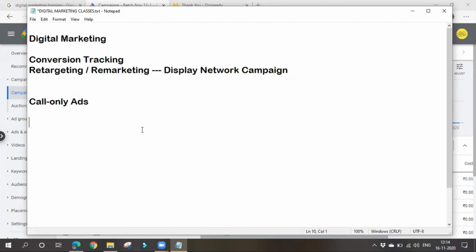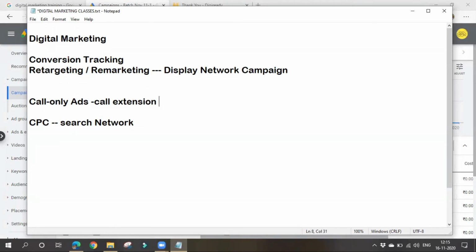Here the bidding strategy will be CPC, cost per click only. Why? Because they are displayed on the search network only. You'll see such ads on the search network only, and there itself we can create these call only ads. In simple terms, we can say it as call extension also, guys. We can create a separate ad, or else we can simply go for an ad extension. It's our wish.